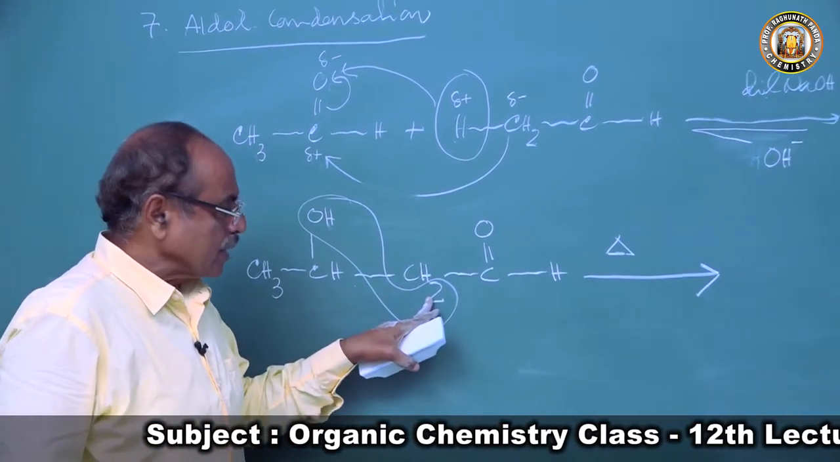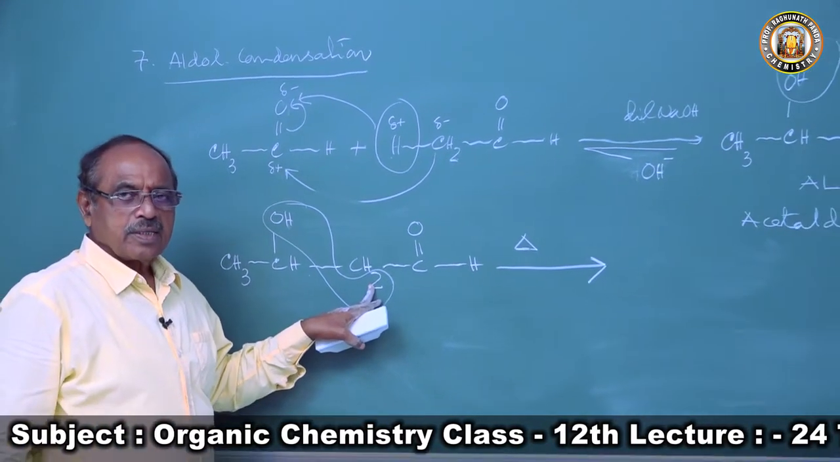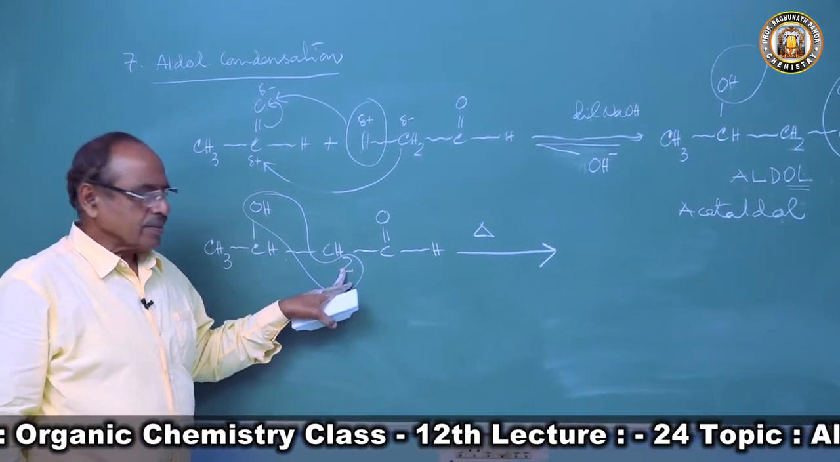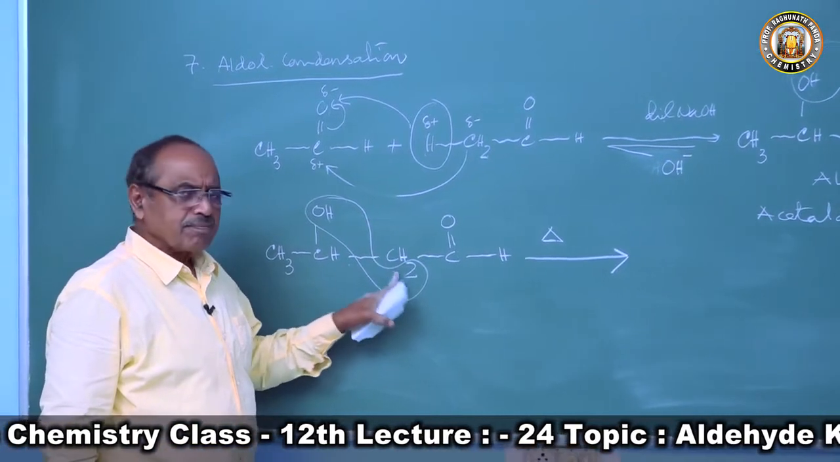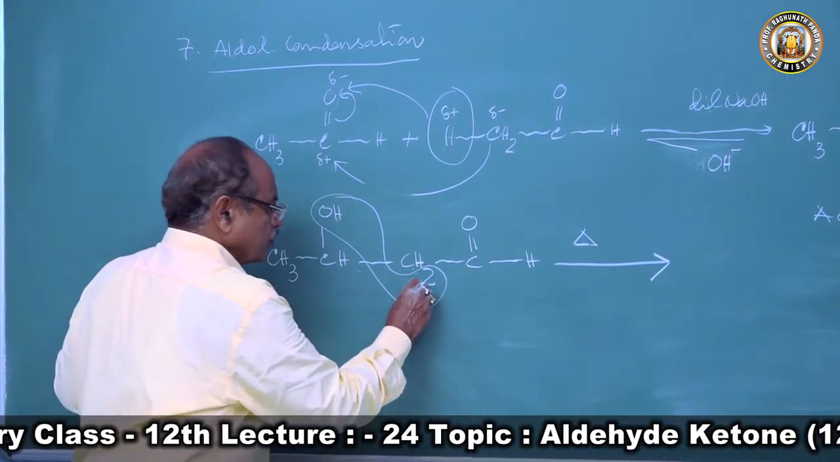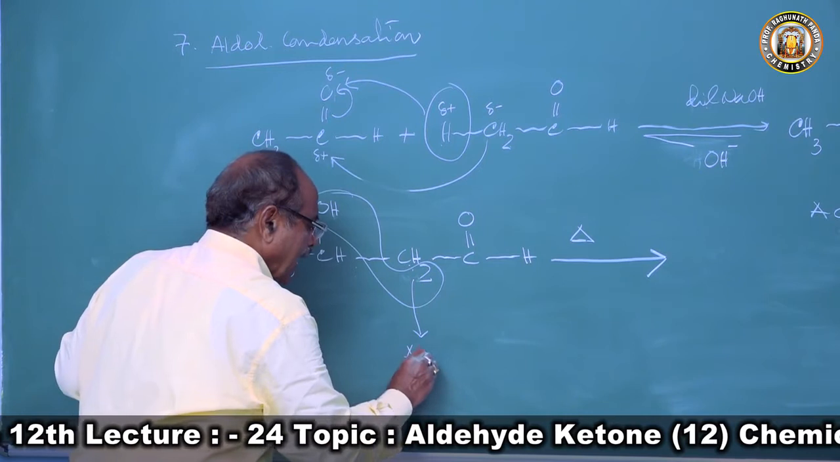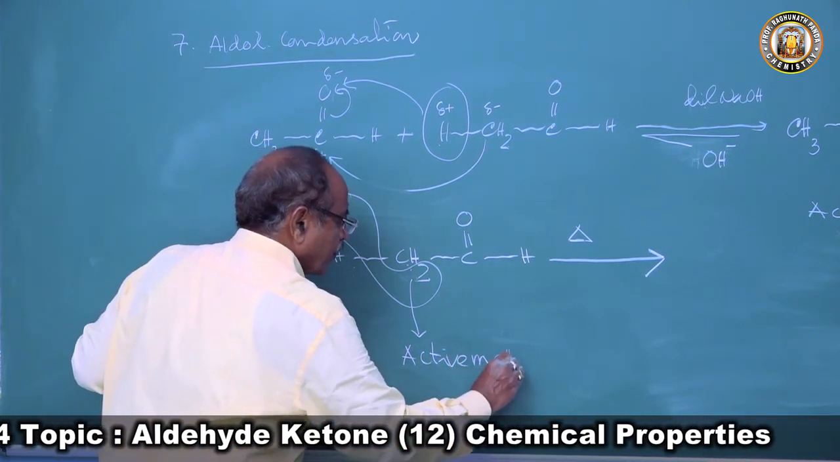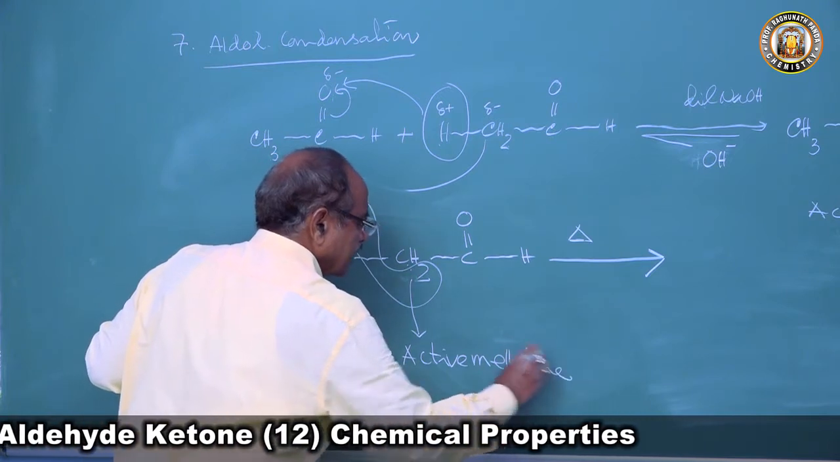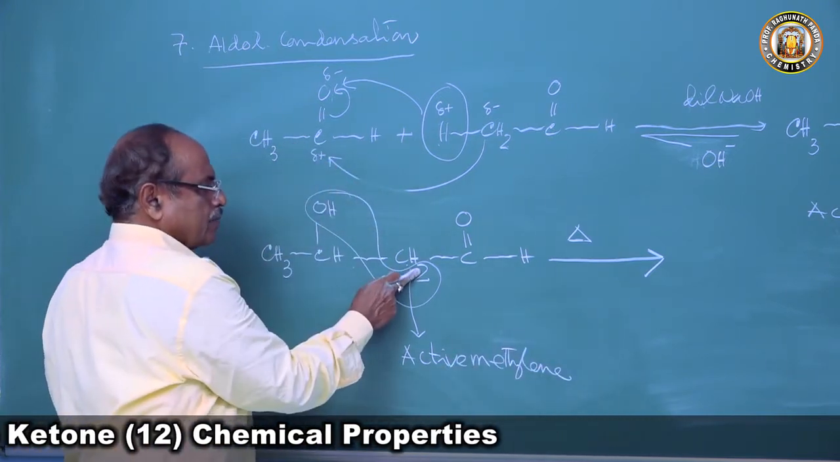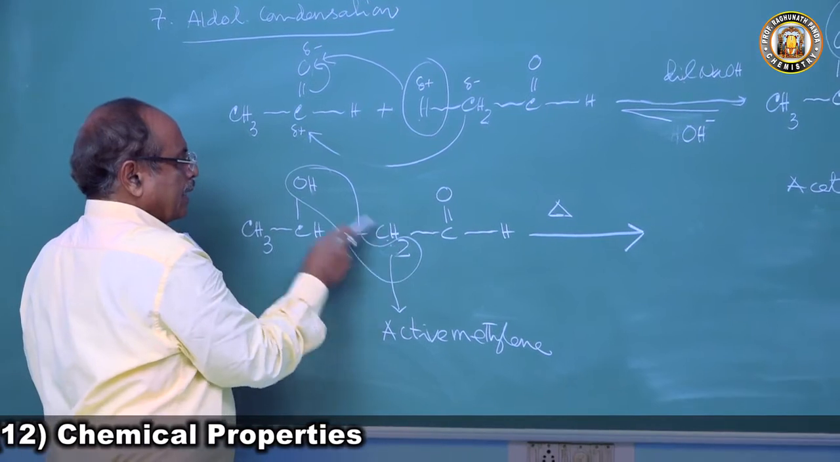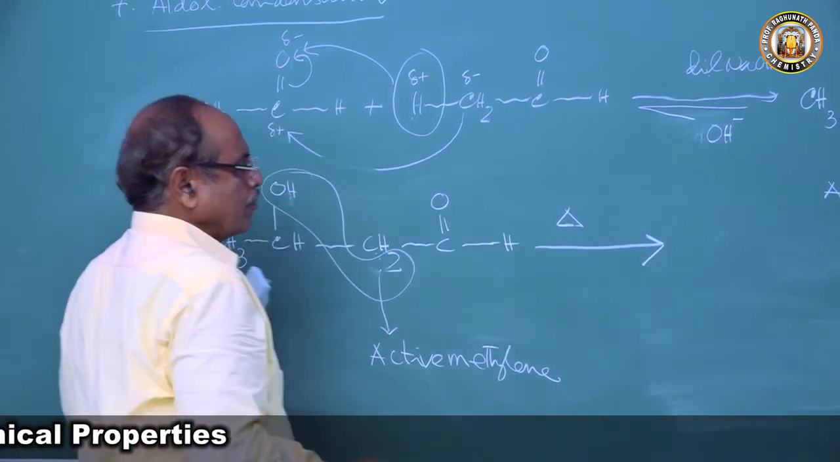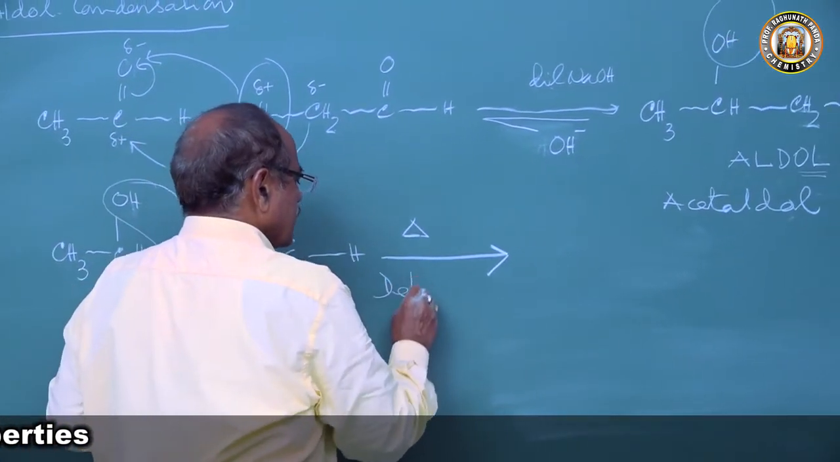Why? Now these hydrogen atoms are alpha hydrogen atoms. They have a positive charge tendency. There is an active methylene group. This CH2 group is an active methylene group. So these hydrogen atoms are very reactive. Just on warming, H and OH go as a molecule of water. It undergoes dehydration.